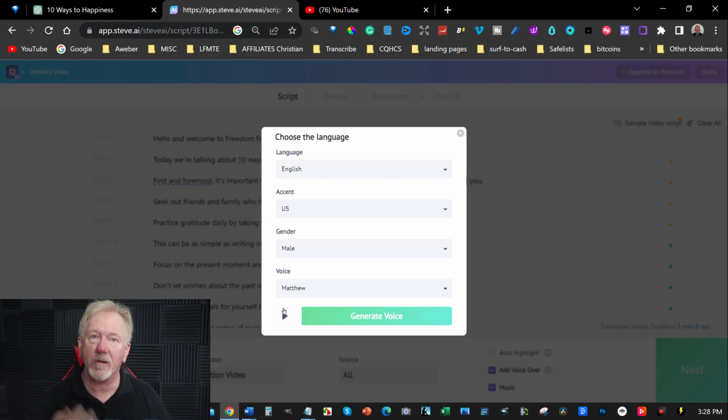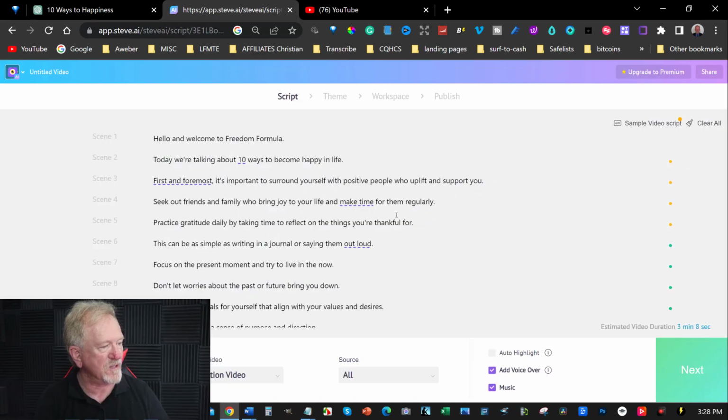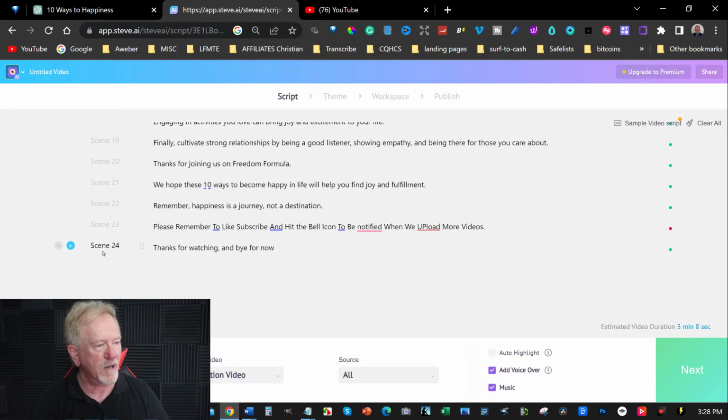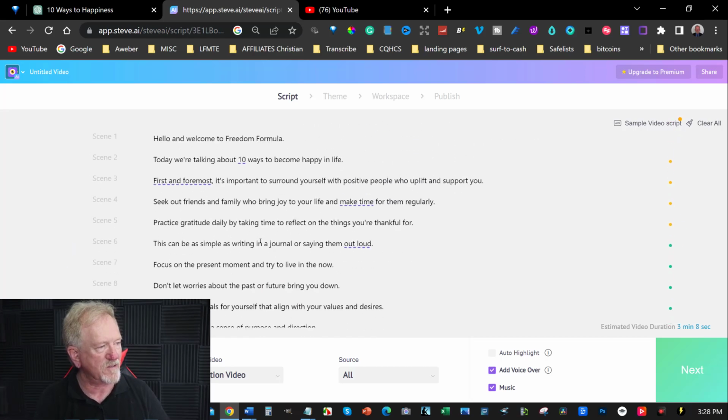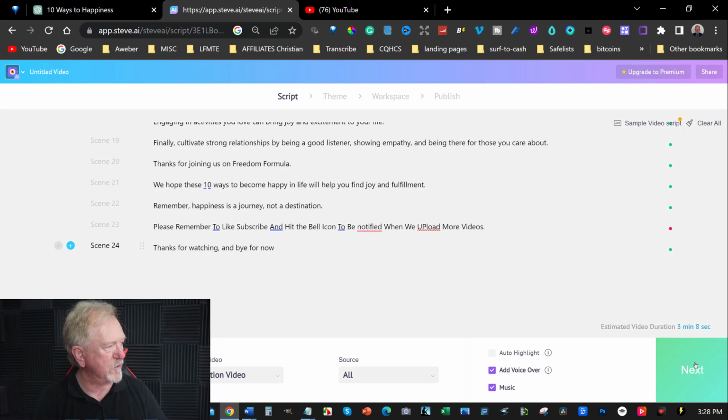And you can use something like Audacity to record your voice if you wish to. So I'm now going to generate the voice for this, and I'm not going to be using my own voice in this particular case. It looks like there are 24 lines and not 30, but that's fine. Doesn't matter if it's a little bit less. And then all we have to do is hit next.